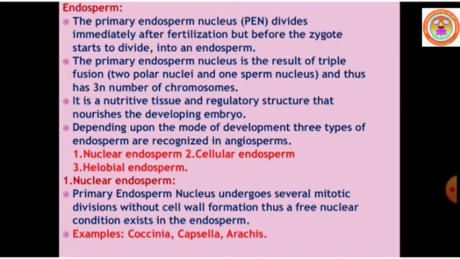Once the pollen tube reaches the embryo sac and enters into it near the synergids, the pollen tube bursts and the first male gamete is released. The first male gamete fuses with the female gamete, the egg cell, and forms a zygote. That is fertilization. But the second male gamete is left in the pollen tube.